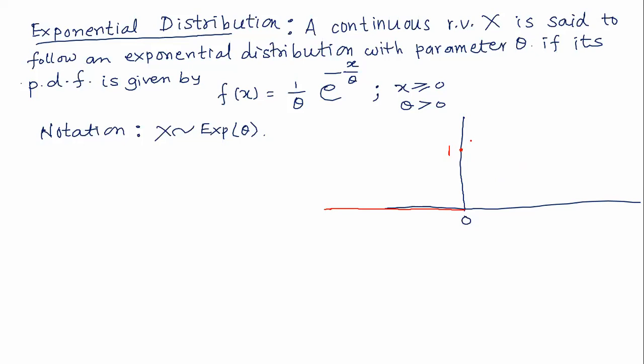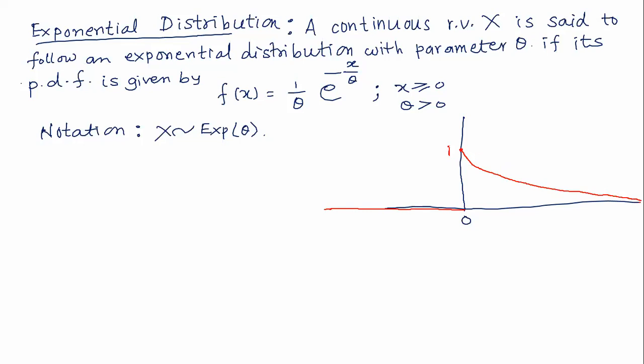After that, put x equal to 0.1, you get e to the power minus 0.1, and you could go on continuing. If we put x equal to infinity, f of x is e to the power minus infinity, that is 1 upon e to the power infinity, which is 0. So it keeps getting closer and closer to the axis and will touch it. This is the graph of f of x when theta is equal to 1.